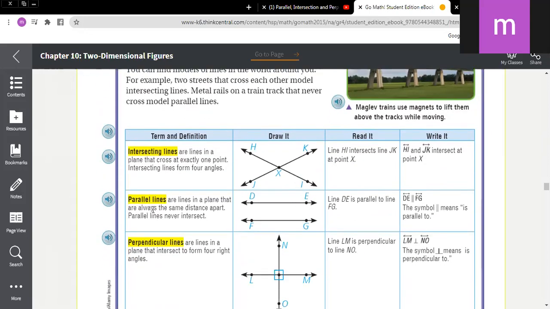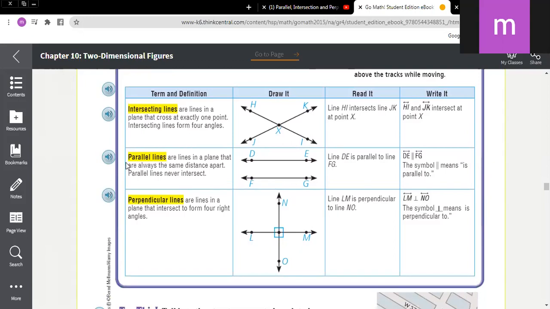So would you please read what is the meaning of parallel lines? Parallel lines are lines in a plane that are always the same distance apart. Parallel lines never intersect.